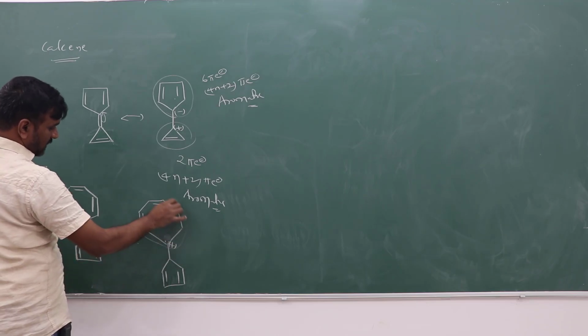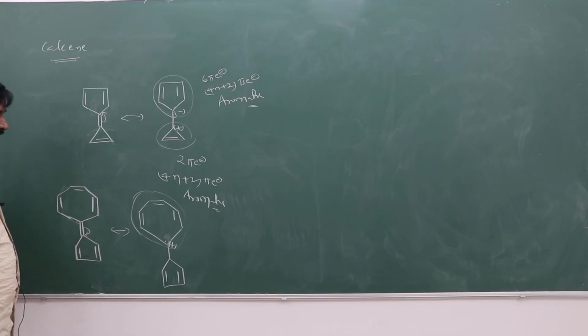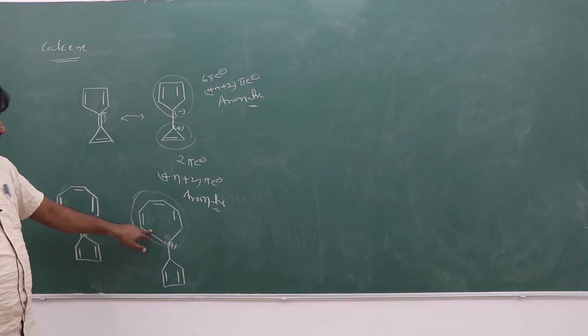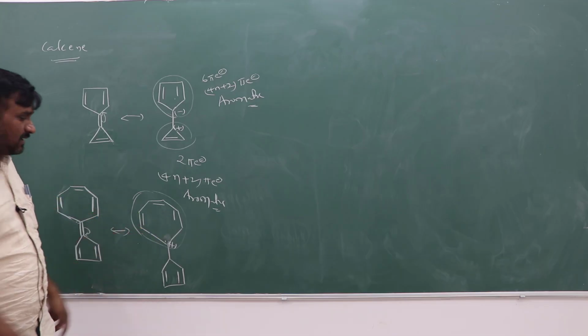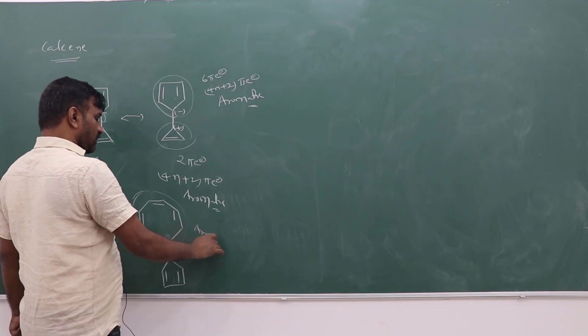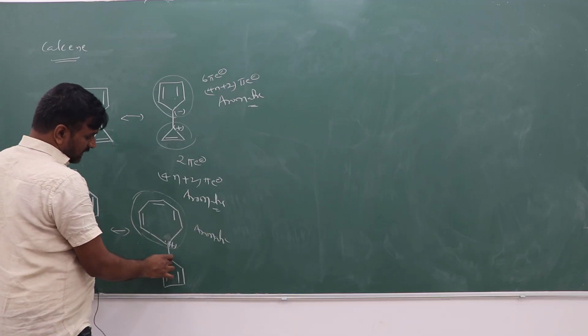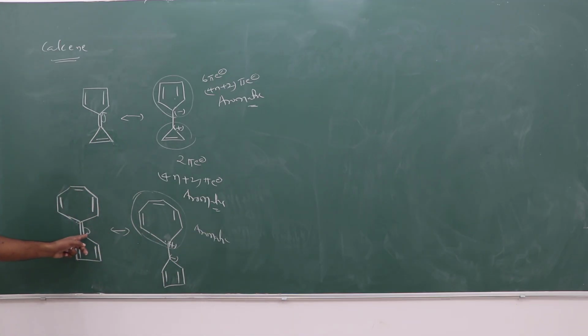So then what will happen? Tropylium cation. This is which one? Tropylium type cation. The tropylium cation may be there independently in this ring. So 6 pi electrons will be there, and it is aromatic; the 4n plus 2 pi electron rule is followed. And here it is negative charge, right?